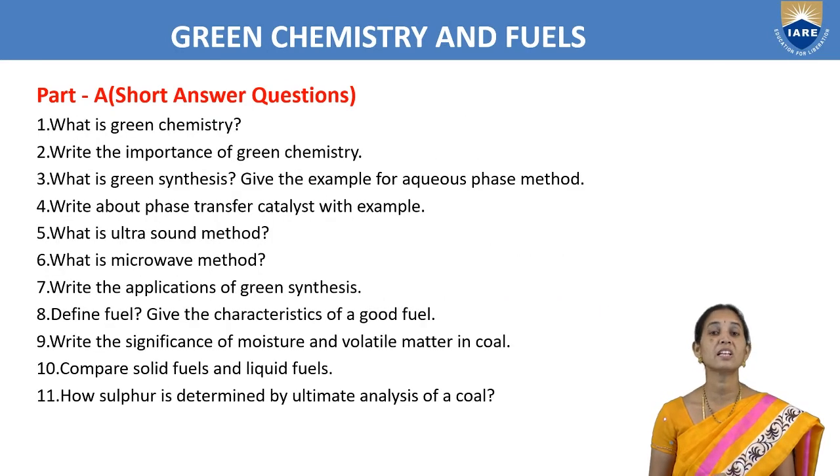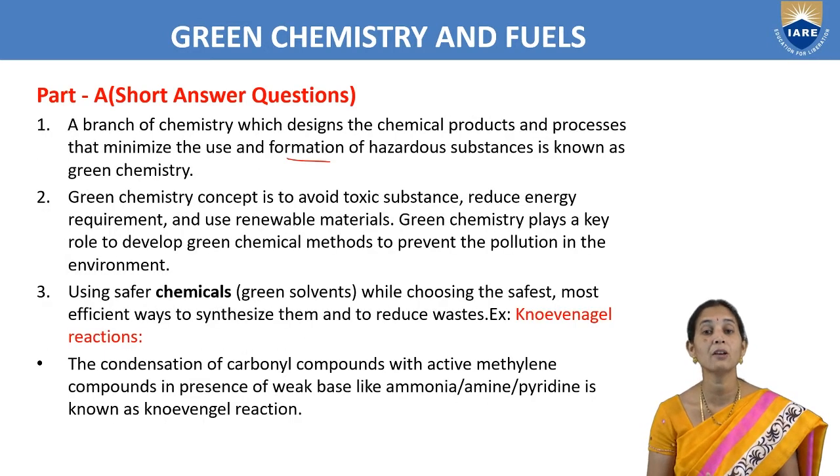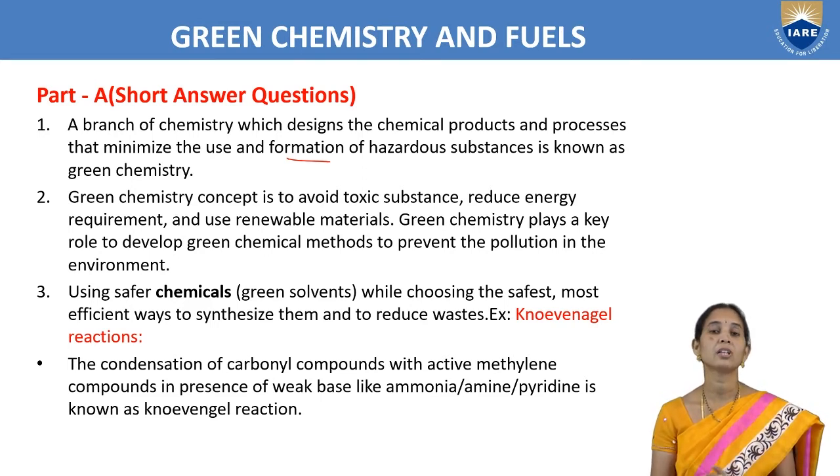Next, what is green synthesis? Green synthesis means we will use safer chemicals. We will use green solvents in green synthesis. We can choose green solvents like water, methanol, ethanol, acetonitrile. We can reduce waste and hazardous substances.